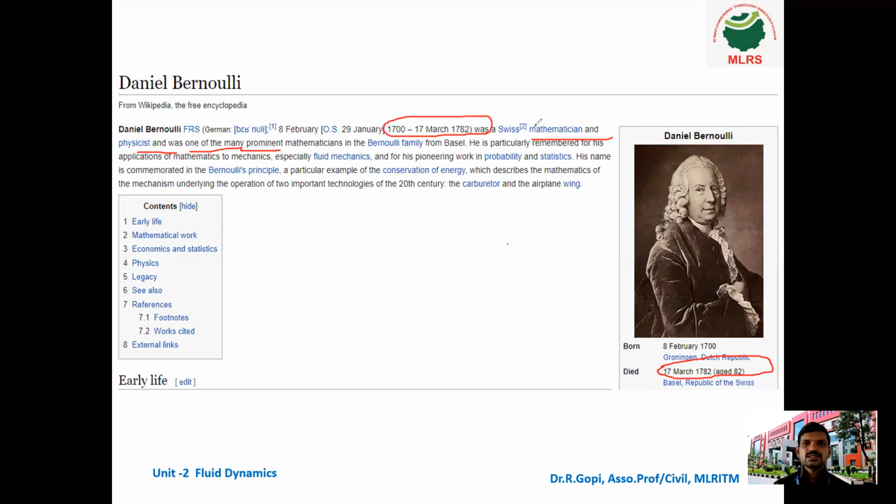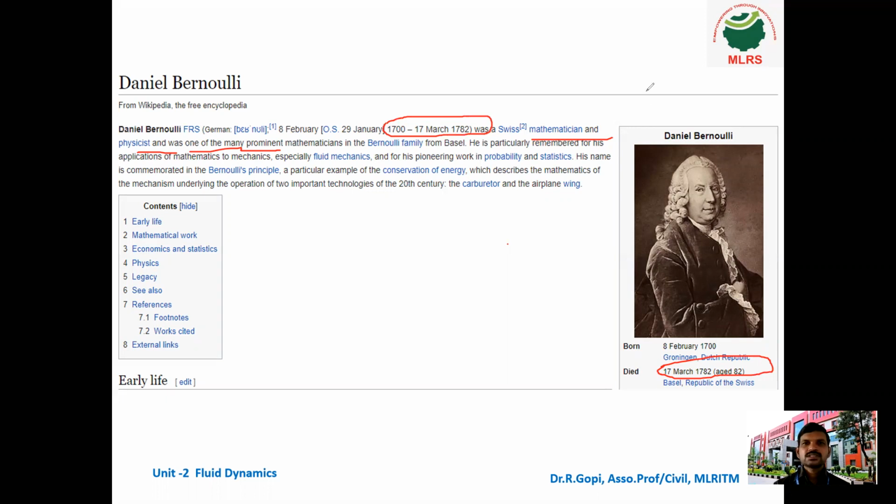He also had a multiple personality, a master of mathematics and physics. You can see the previous scientists had a good knowledge of mathematics as well as physics, because mathematics and physics are like brother and sister.